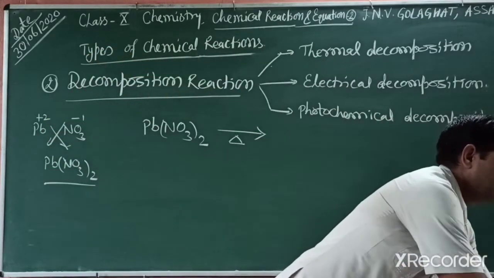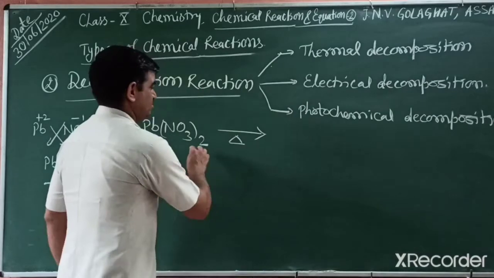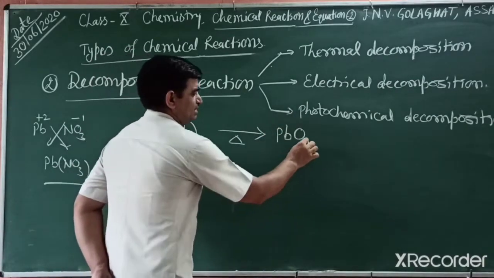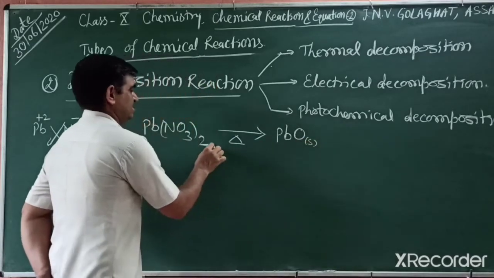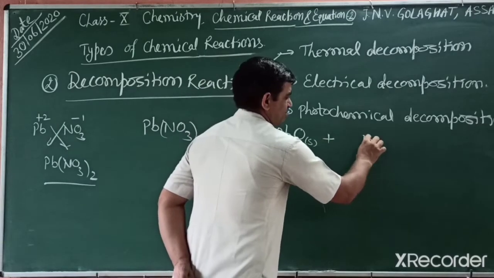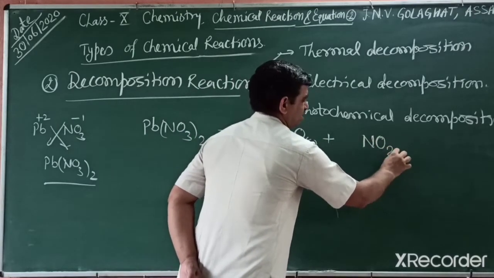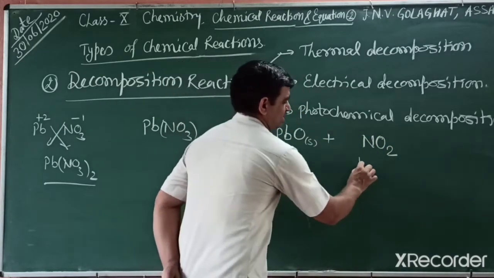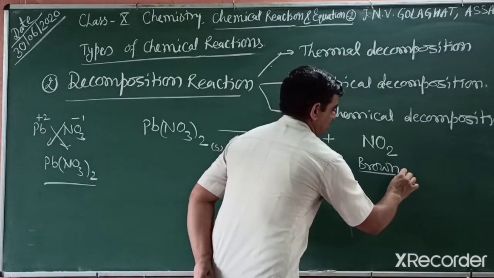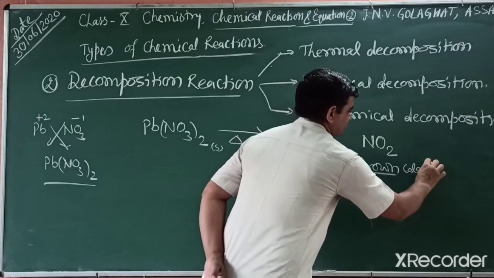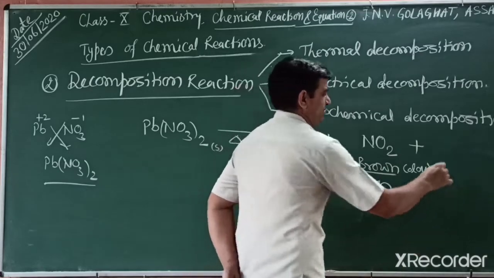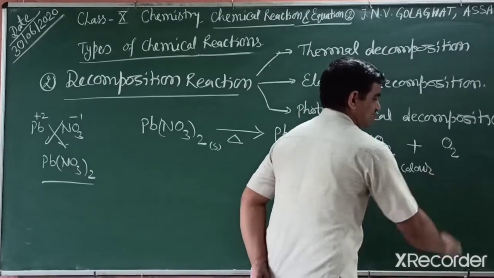So we can write this reaction with lead oxide PbO, which is in solid state, and this was also solid state. A gas releases that is brown fumes, nitrogen dioxide, a brown color gas. And another gas also releases, oxygen gas.